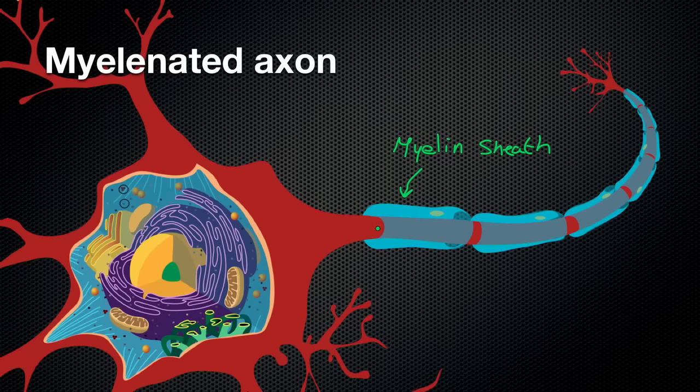And with saltatory conduction, I spoke about how the action potential jumps from one node of Ranvier to the next node, to the next node, to the next node. I called that saltatory conduction. And I said that is responsible for speeding up the signal. Since you're taking bigger steps, it's going to travel faster. So what I want to do is explain how that happens.